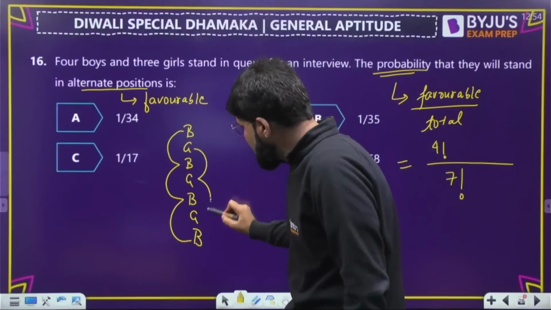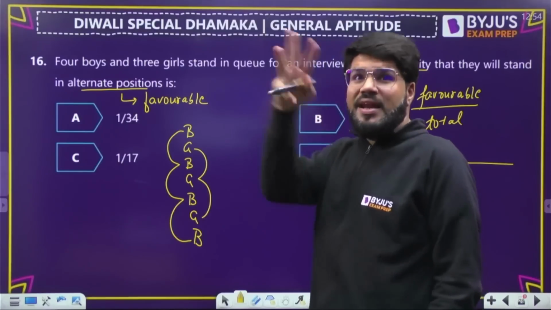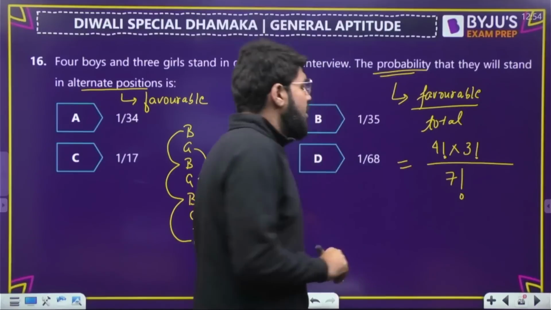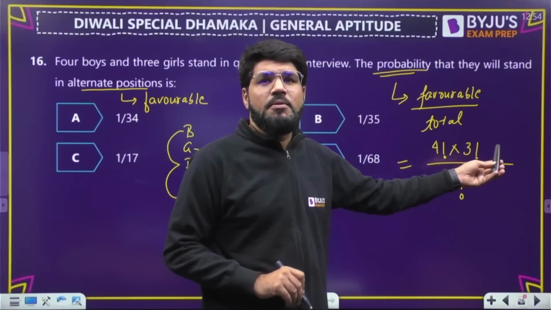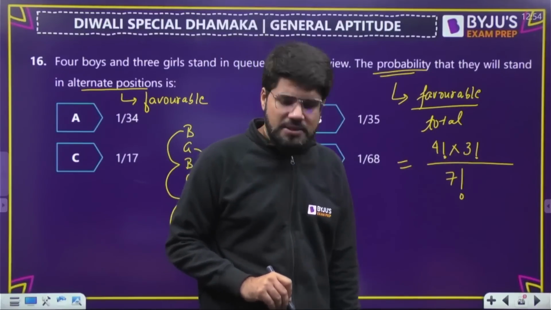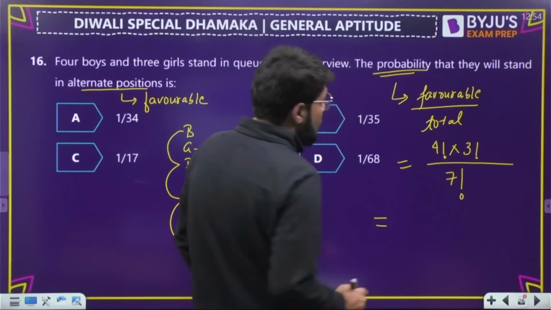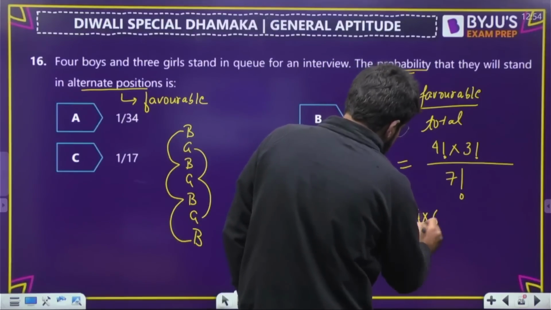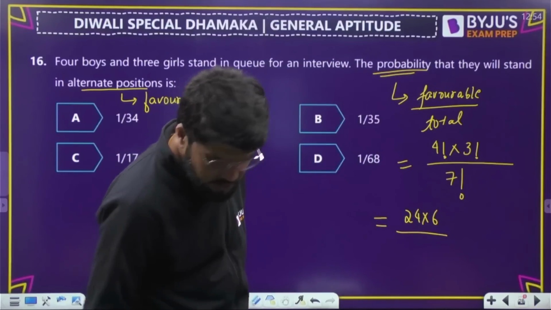Similarly, arrangement of 3 girls in 3 positions. There are only 3 possibilities for girls. So in how many ways can you arrange 3 girls? 3 factorial. Arrangement of 4 boys and arrangement of 3 girls, and means multiply. This is the favorable number of cases divided by the total number of cases. So you just have to multiply and get this answer. This is 24, this is 6, divided by 7 factorial, which is 5040.